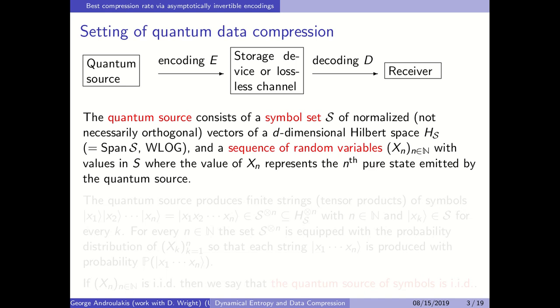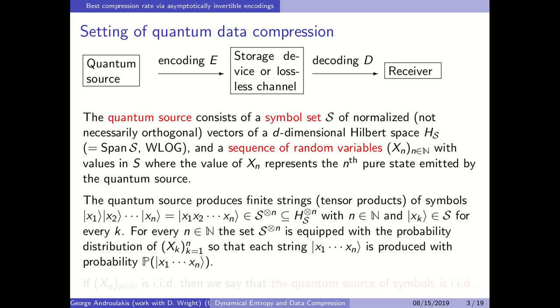So the quantum source consists of a symbol set S of normalized, not necessarily orthogonal vectors of some d-dimensional Hilbert space Hs, and a sequence of random variables x sub n with values in S. The quantum source produces finite strings, tensor products of symbols x1, x2 up to xn, that belong to S to the tensor n, which is a subset of the Hilbert space Hs to the tensor n.